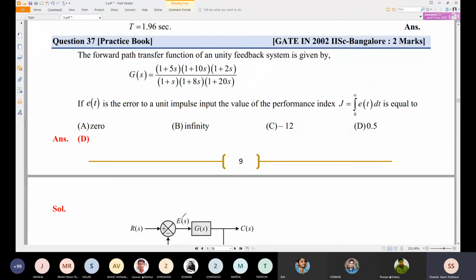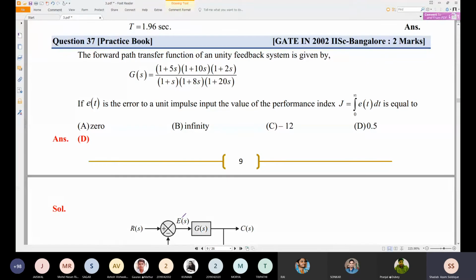Now, this is the 2002 GATE problem, which is asked for 2 marks, set by IISc Bangalore. It is given that the forward path transfer function of a unity feedback system is given by GFS is equal to 1 plus 5s. This is in the time constant form, not in a direct form. And if E of t is the error for the unit impulse input, the value of the performance index J is equal to integral from 0 to infinity of E of t dt is equal to.